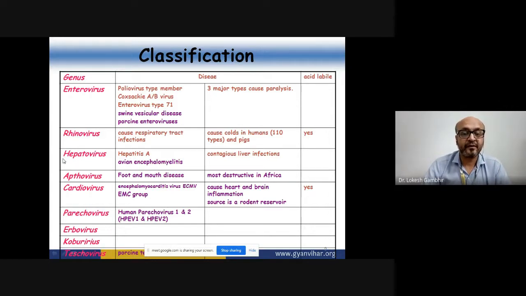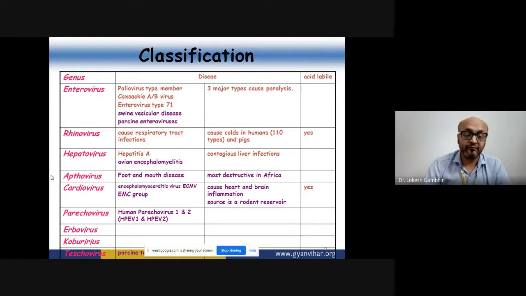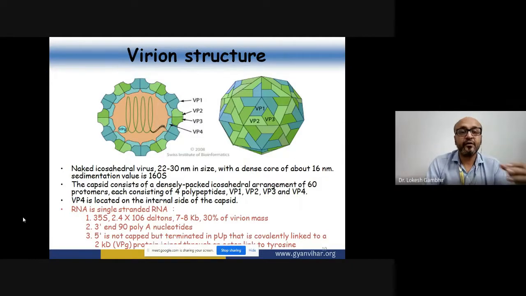Among the aphthoviruses, the disease we are talking about is foot and mouth disease, and it is very destructive in cattle. As per the epidemiological studies, these viruses prevail more in the African continent compared to any other place. So this is all about the family part, or the evolutionary part, understanding what types of viruses are present in this family. Although we have not covered the complete 200, we have showcased the important highlights of this particular family, and that is the gist of understanding this virus.